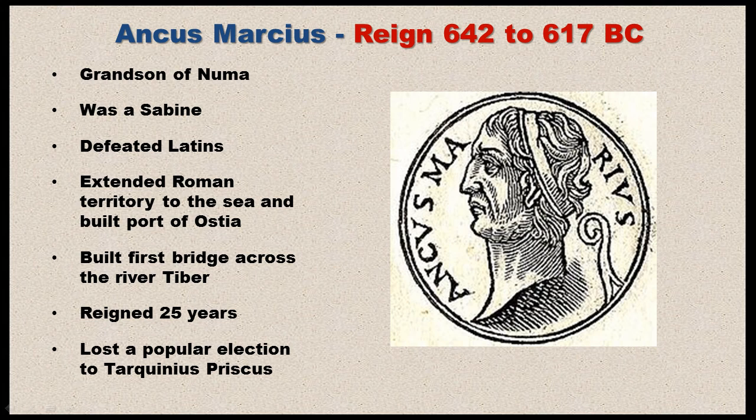So I kind of like to think of Ancus as a hybrid between Numa and Tullus. He reigned over a period which saw some peace, but also some war. Now, during his reign, we will see the Etruscans, who are the northern neighbors of Rome, become more and more powerful. The Etruscans reached the pinnacle of their power, and so they had a huge influence on Rome. And we will start to see Etruscan leaders make their way into Roman politics. And so the next king will be Etruscan, and we will get to that in the next video.